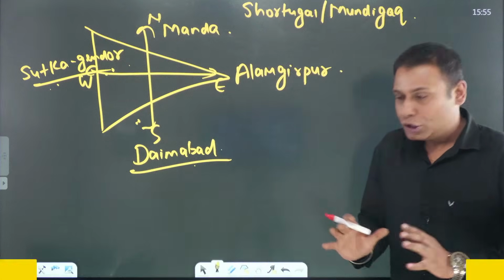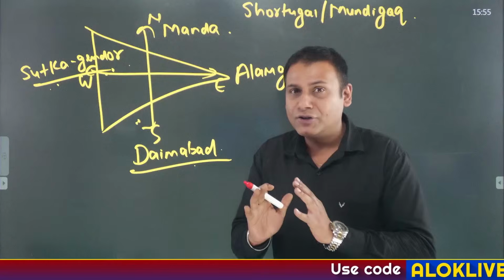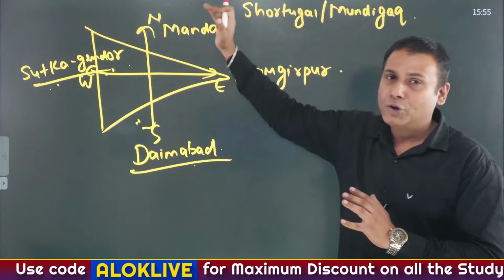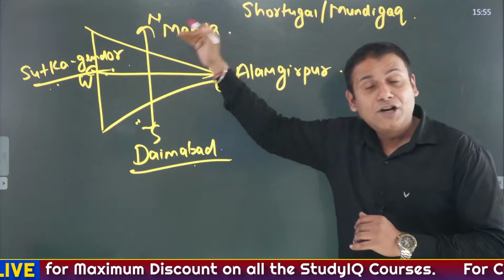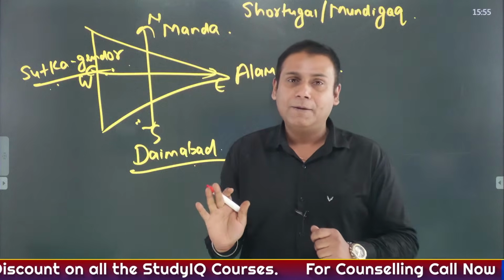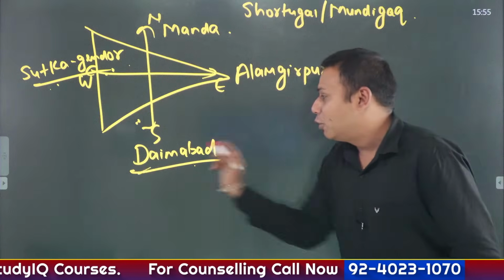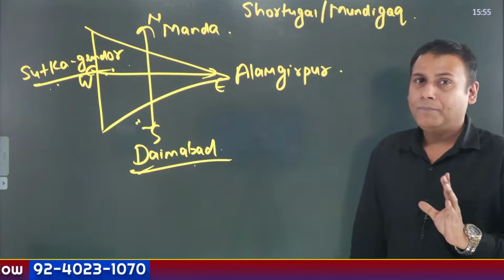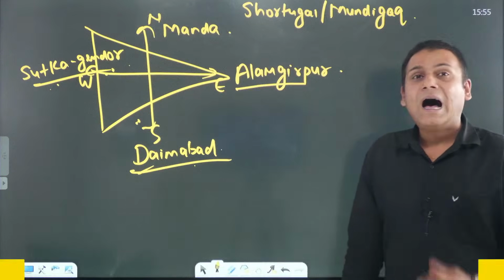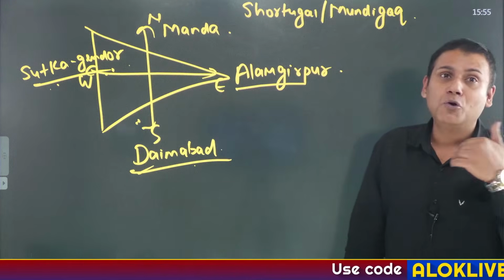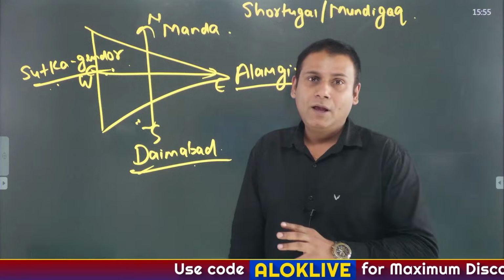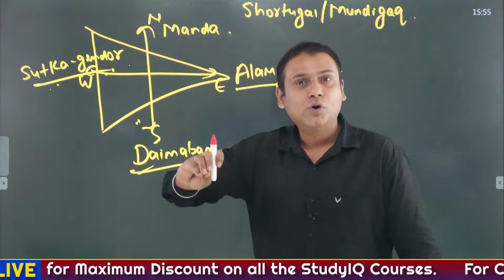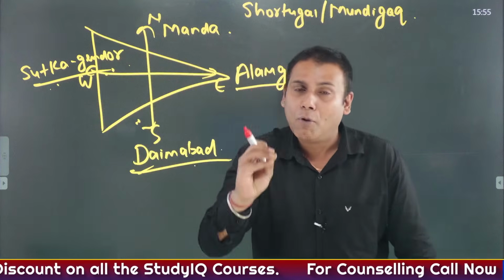Is that clear? So speaking about the extent of Indus Valley civilization, I'll repeat certain important points. The northernmost site is Manda, which is located in Jammu and Kashmir. Many believe that Shortugai and Mundigak are the northernmost sites. The southernmost site is Daimabad, which is located in Maharashtra. A bronze buffalo statue has been found at this site. Then the easternmost site is Alamgirpur, located in the western part of UP on the banks of the river Hindon. And Hindon is a tributary of the river Yamuna. Sutka Gendor is the westernmost site, located on the Pakistan-Iran border.